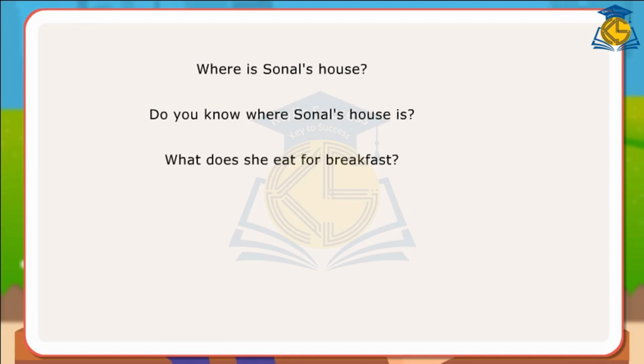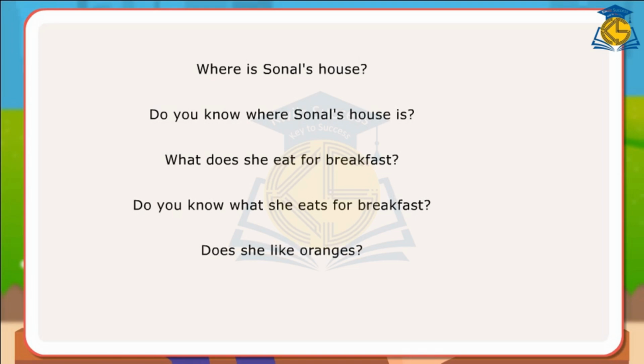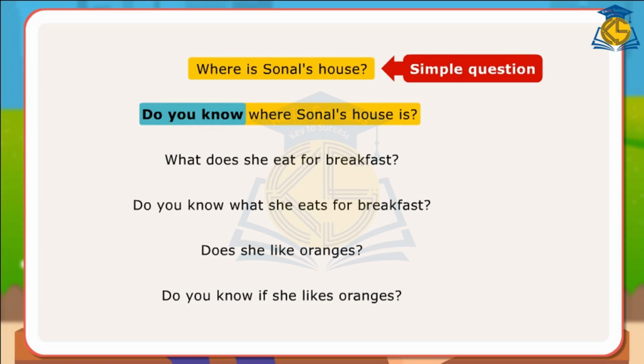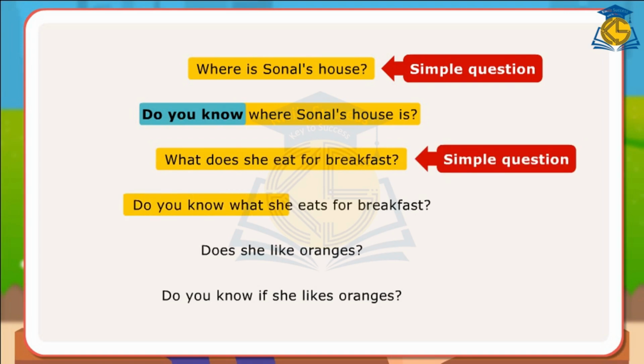What does she eat for breakfast? Do you know what she eats for breakfast? Does she like oranges? Do you know if she likes oranges? In the first example, the information is asked through a simple question, whereas the second example has a question beginning with do you know. The word order of the question with do you know changes from that of a simple question. In the third example, the question asked is simple, while in the fourth example, the same information has been asked using a question with do you know.